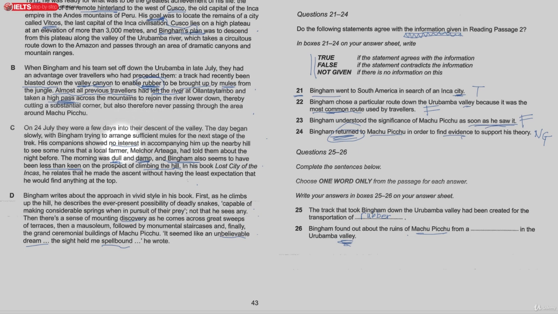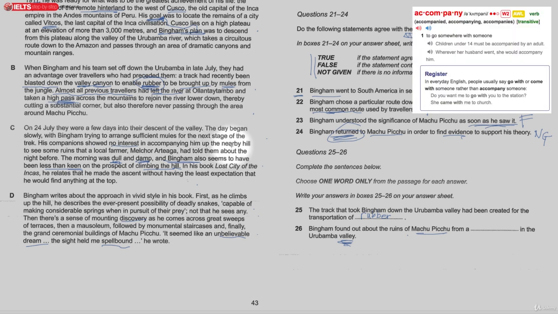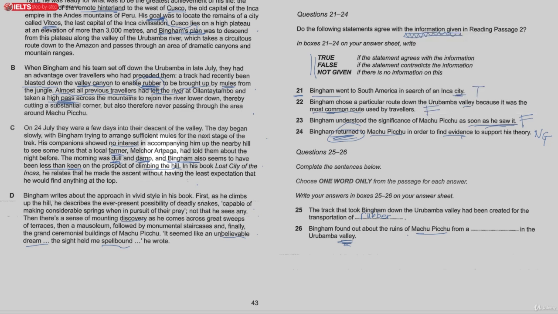Where is it now? Here it is. His companion showed no interest in accompanying him up the nearby hill to see some ruins that a local farmer, Melchor, had told him about the night before. So this farmer had known about this for years, but he'd never really reported it. Okay, so the answer for this one is farmer.